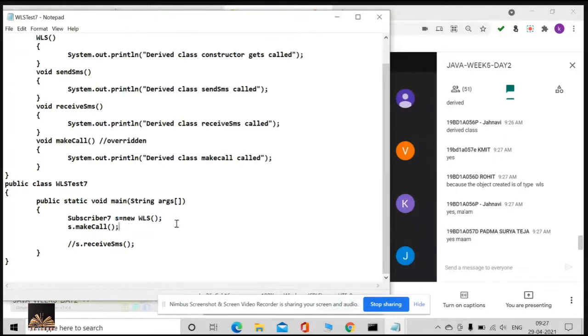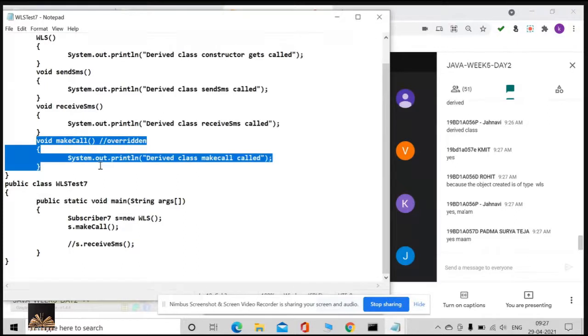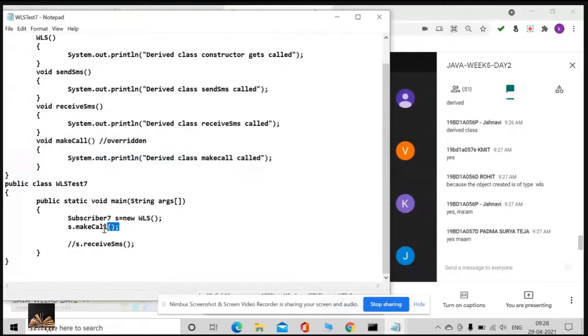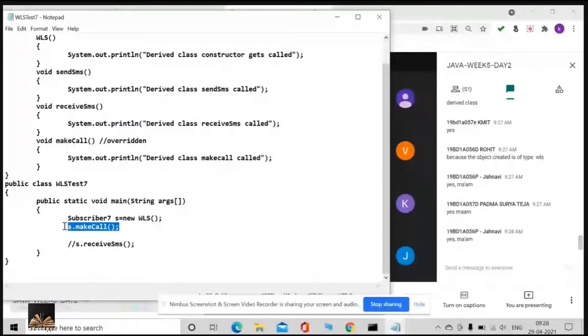Now what is there in WLS? What make call do we have? WLS make call. So S dot make call, which make call is going to be executed? The derived class method is going to be executed. Yes or no, guys? Did everybody understand this point? Now we will go somewhat fast because you know all these concepts, right?